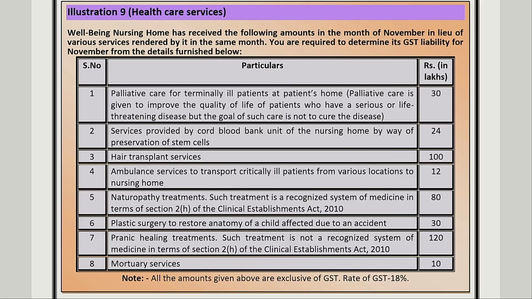Let me explain to you. Well-being Nursing Home has received the following amounts in the month of November in lieu of various services rendered by it in the same month. You are required to determine its GST liability for the month of November. Ready?